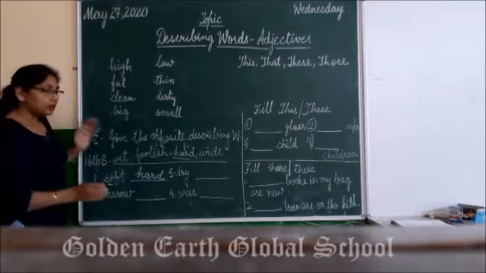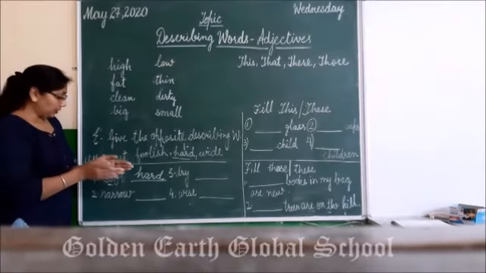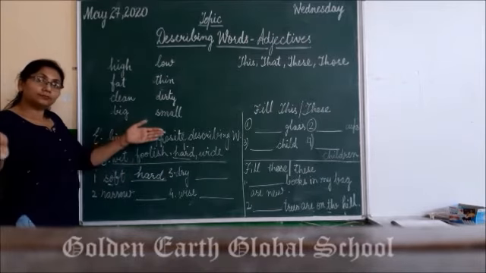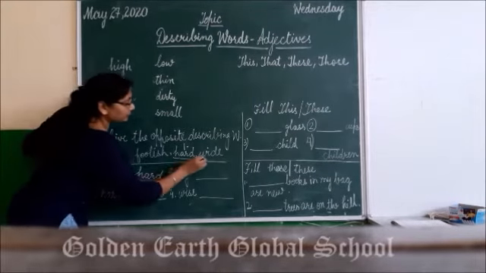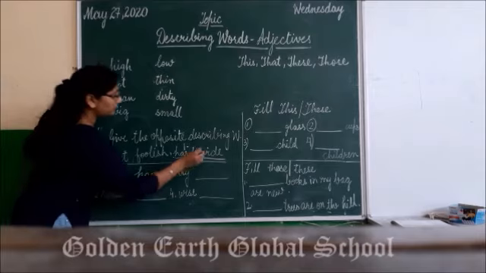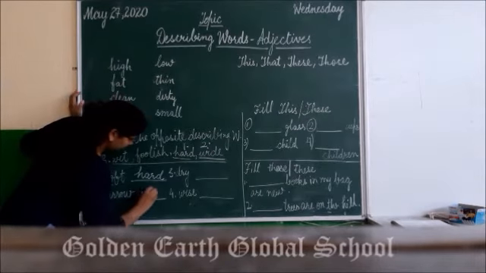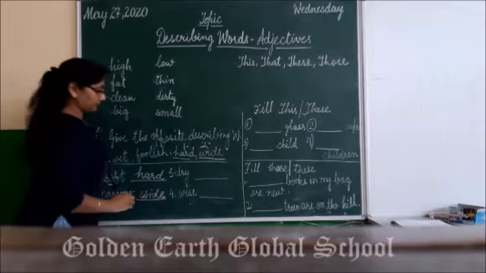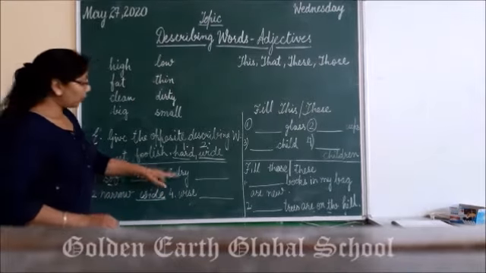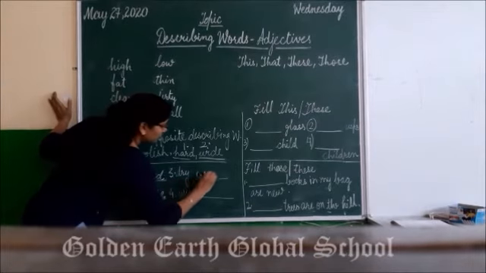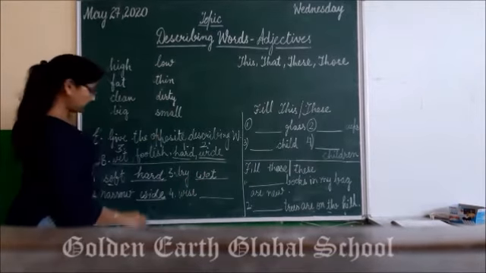Second is narrow. For narrow, wide. Dry. The opposite for dry is wet. W-E-T, wet.